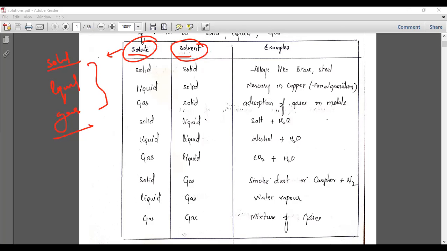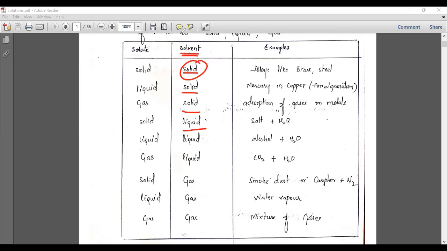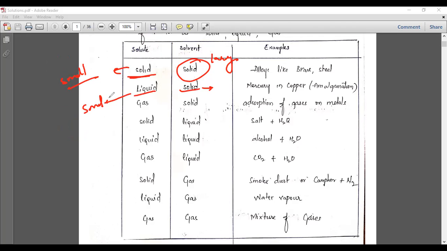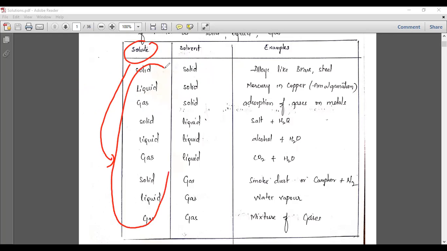So let us take some examples. If the solvent is a solid, the larger quantity, and the solute is also solid, that is a minor quantity. Again, the solvent is the larger quantity and a liquid is the smaller quantity, because the liquid is the solute. And again the solid is a solvent and gas is a solute. The solute is the smaller proportion.